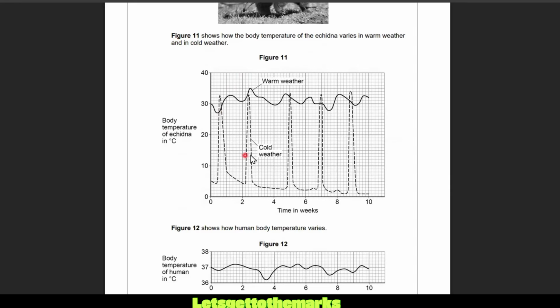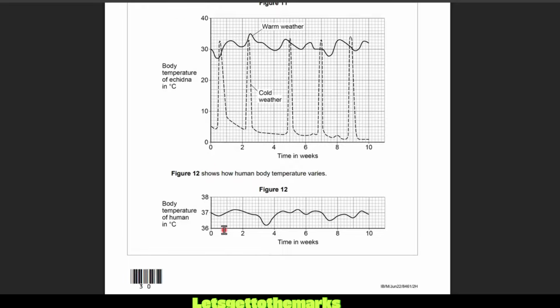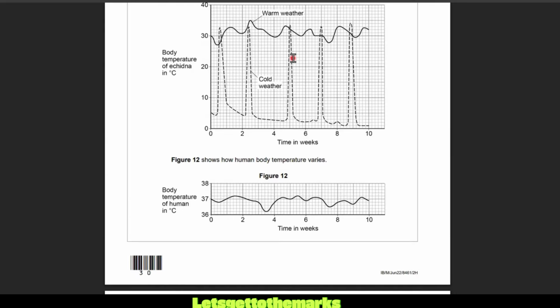Here's its body temp. Now, in the cold weather, we can see its body temperature goes up, down, up, down, up, down. And in warm weather, it seems to stay hotter and up and down like that, time in weeks. This shows how a human body temperature varies. So this is a bit like the echidna in the warm weather. Compare the variation in body temperature of the echidna in warm weather with the variation in body temperature of the human. So I would say they're quite similar, aren't they?